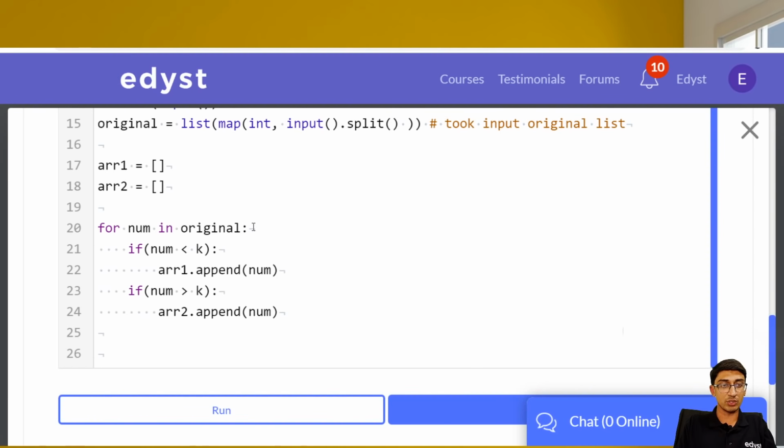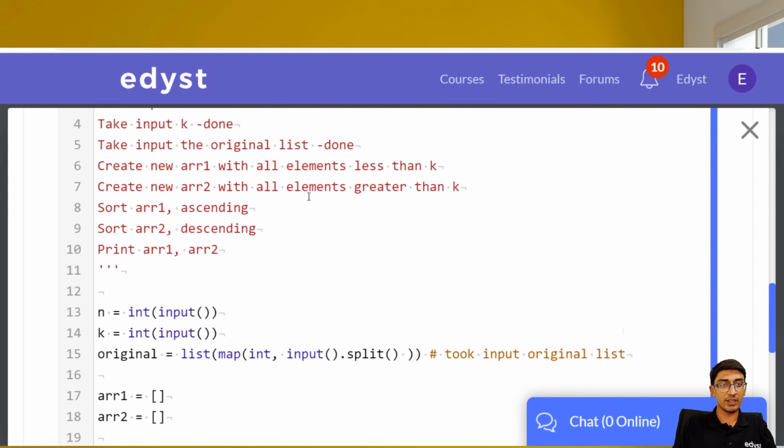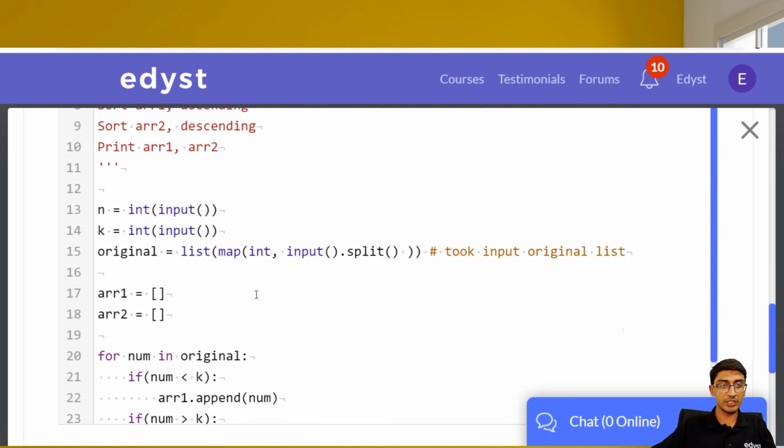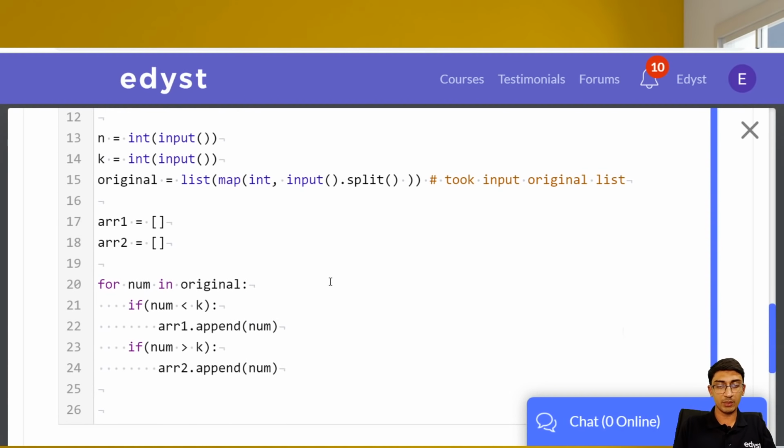Okay, so far so good. We created both of our lists. In fact, again, just to confirm, what I would do is print both these arrays. Sorry for that.